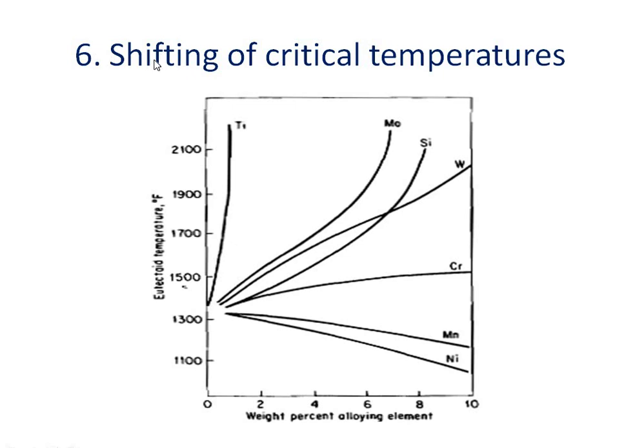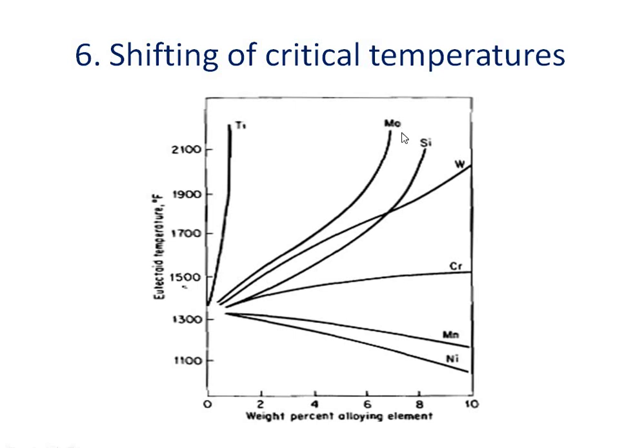The next effect on steel is shifting of critical temperatures. This is a plot between eutectoid temperature and weight percent alloying element. So we can say that even a smaller amount of titanium will increase the eutectoid temperature.